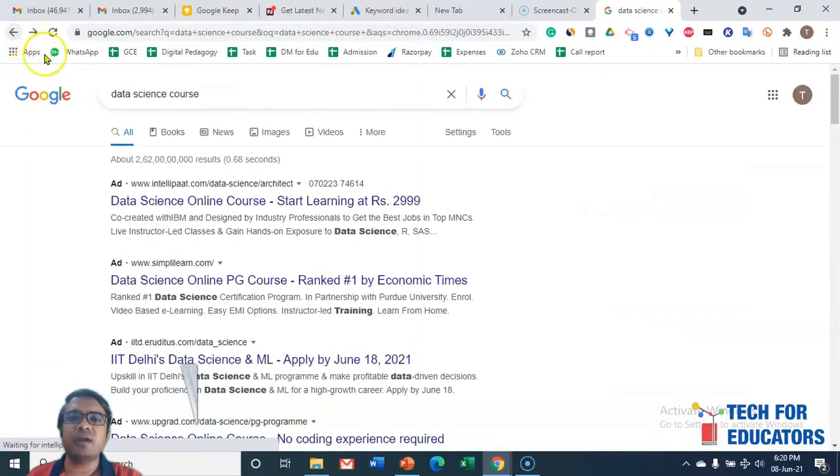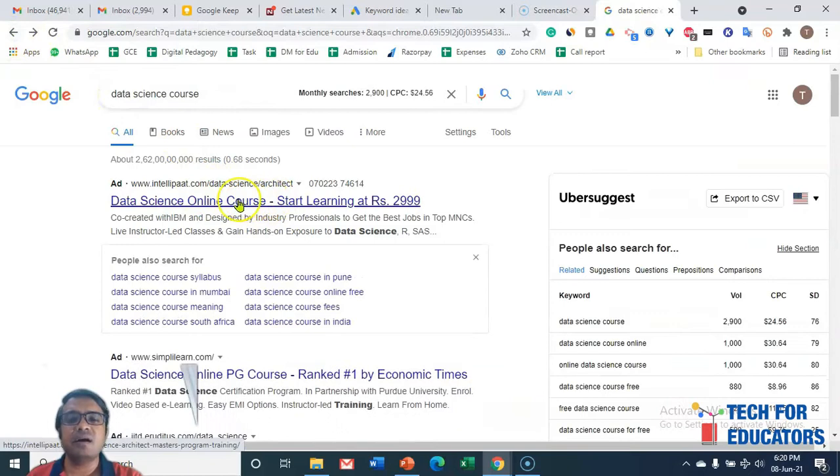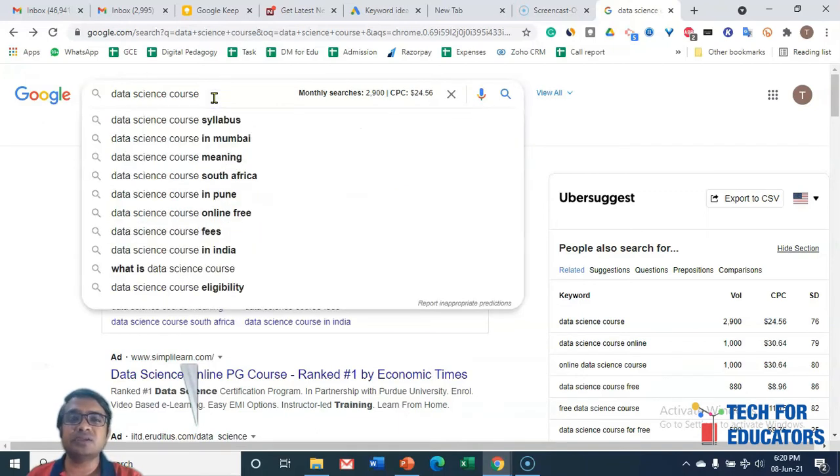The only thing we have to keep in mind is that whenever he clicks on something like this, the company, for example here Intellipaat, has to pay something to Google. It varies from 5 rupees to 500 rupees based on the competition. If many companies are competing for this ad, what does it mean? Whenever somebody types data science course, please show my ad. If many people are competing, then definitely you have to pay more. If very few people are competing, then you don't have to pay more. So let's proceed, and in this session we will try to understand the structure of Google search ads.